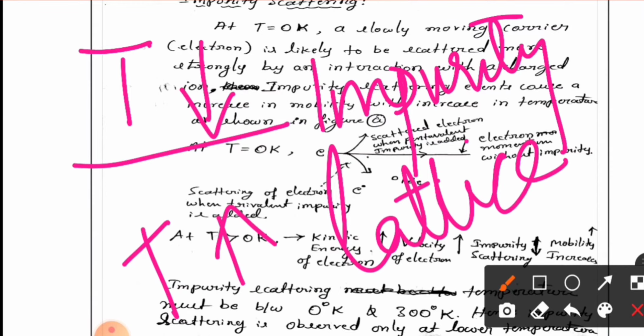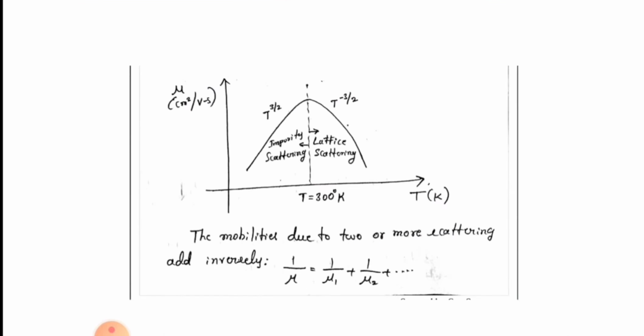So this is a graph showing the dependence of mobility on temperature with both lattice and impurity scattering. In the x-axis you can see the temperature, and the y-axis you can see the mobility mu in centimeter square per volt second.